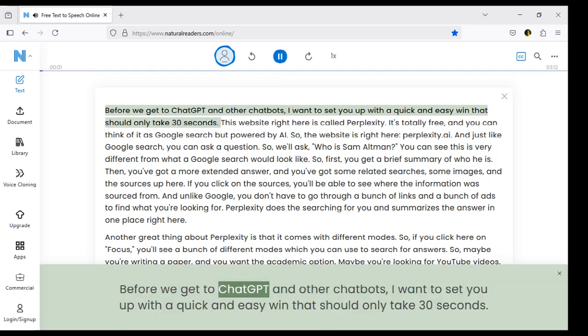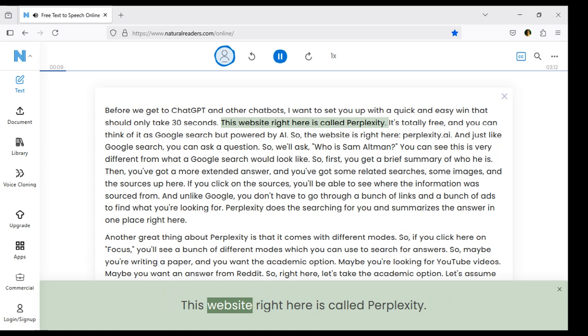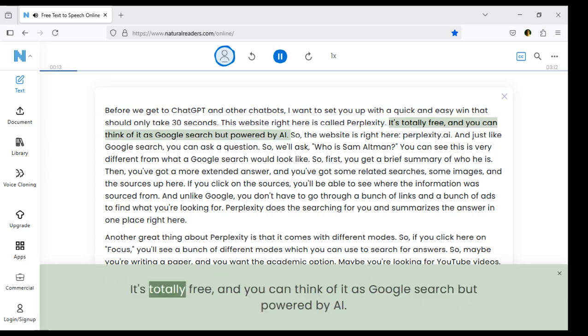Before we get to ChatGPT and other chatbots, I want to set you up with a quick and easy win that should only take 30 seconds. This website right here is called Perplexity. It's totally free, and you can think of it as Google search but powered by AI.